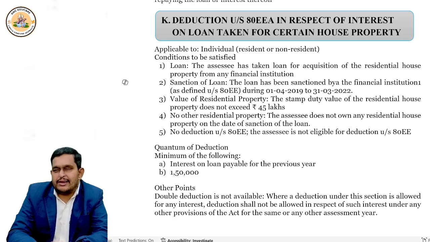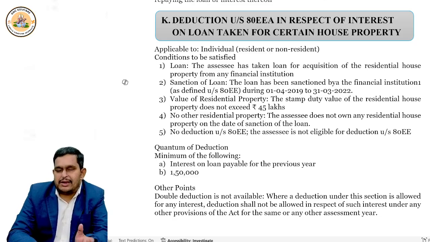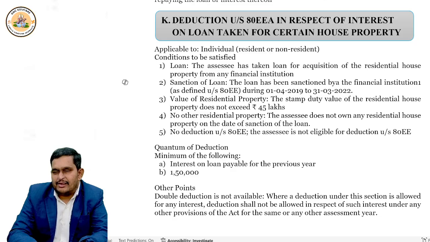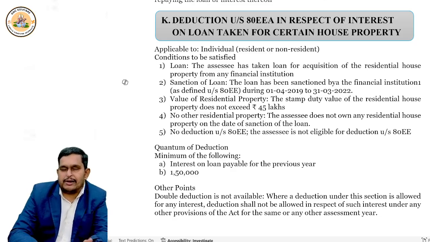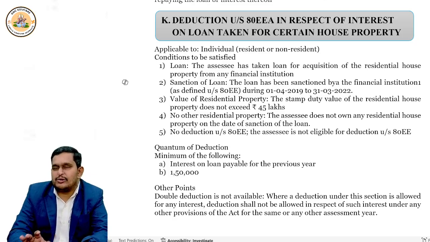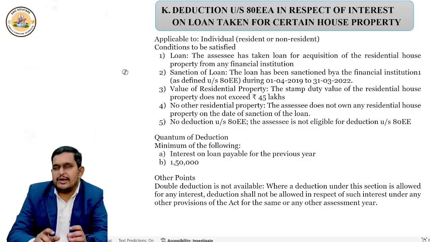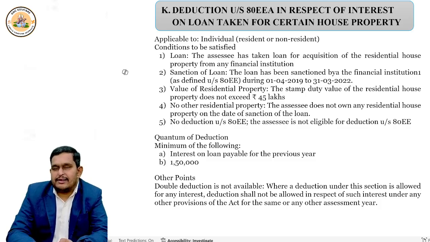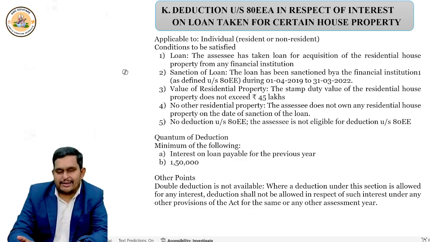But when should the loan be taken? Between 1st April 2019 to 31st March 2023. In between this period, if you actually take the loan, then you can claim the deduction. Right? Deduction amount also you understood? 1,50,000 or actual interest, whichever is lower. Right? No double deduction. If you claim deduction here, then don't claim deduction under any other section.